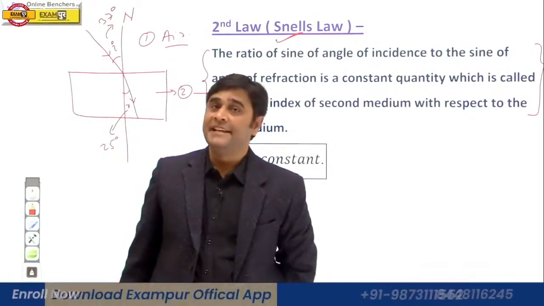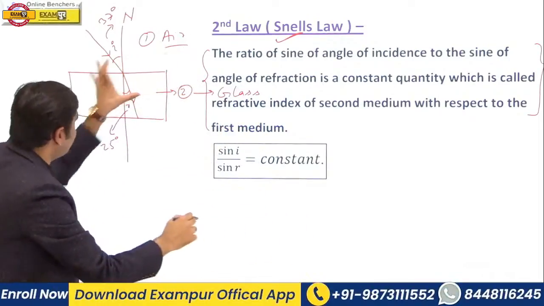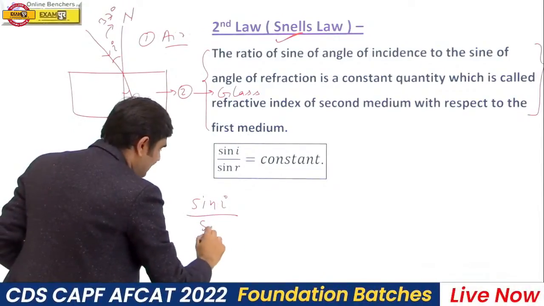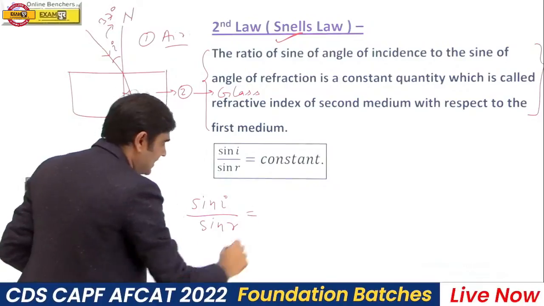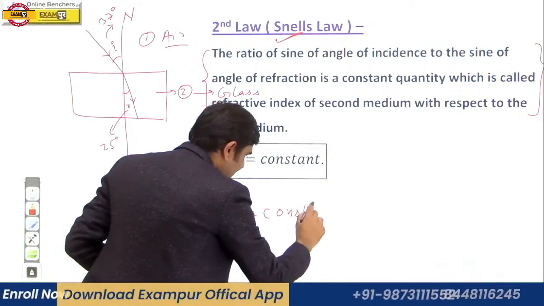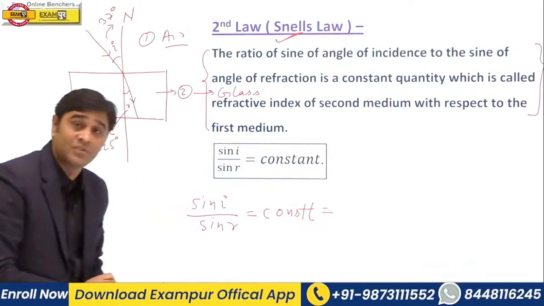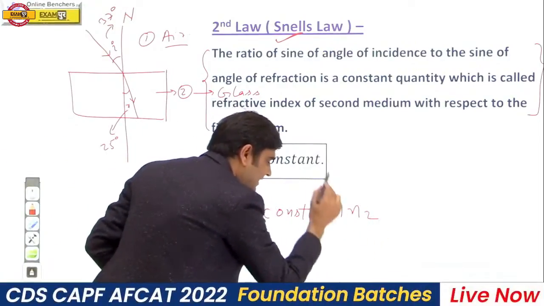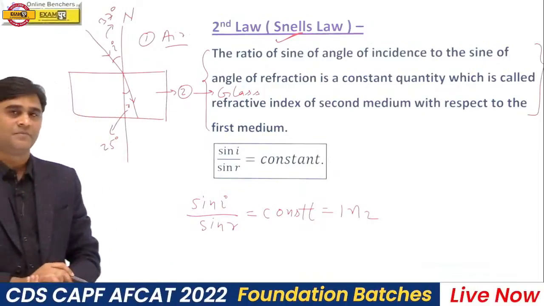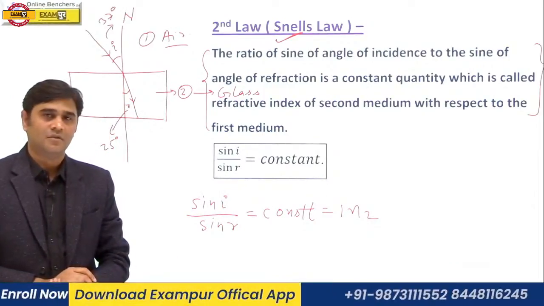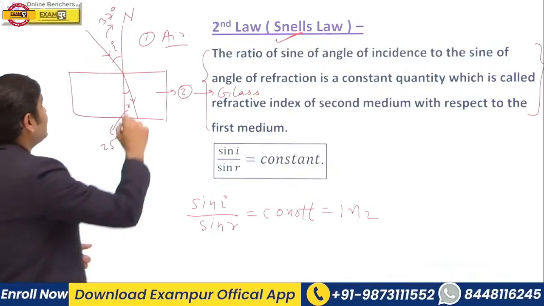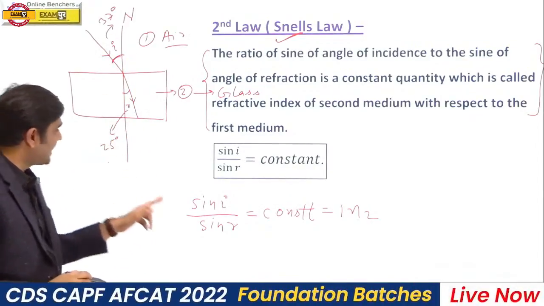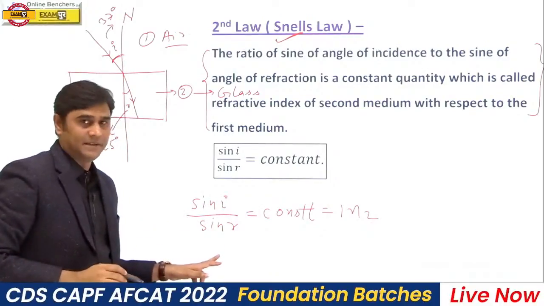So Snell's law says that the ratio of the sine of the angle of incidence to the sine of the angle of refraction is always a constant quantity, which is known as the refractive index of the second medium with respect to the first medium. Suppose the angle of incidence is 37 degrees and the angle of refraction is 25 degrees.